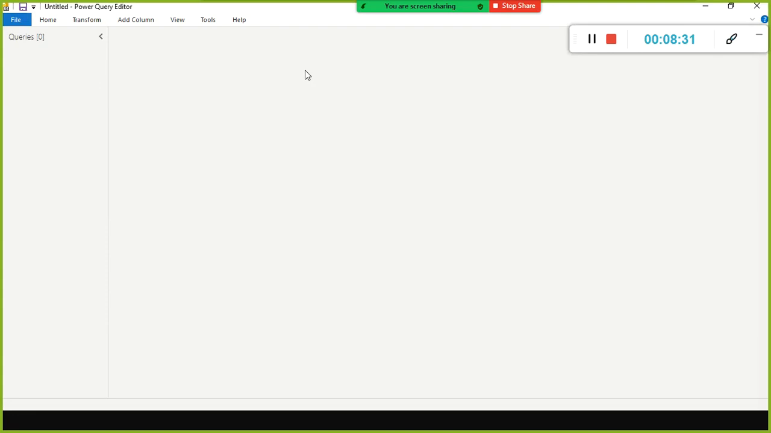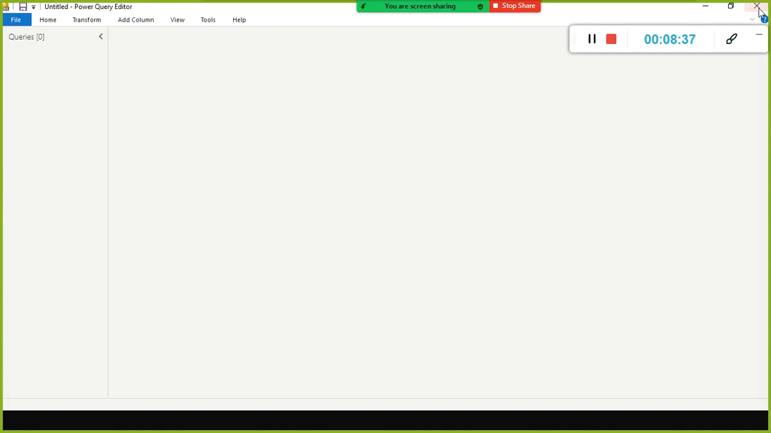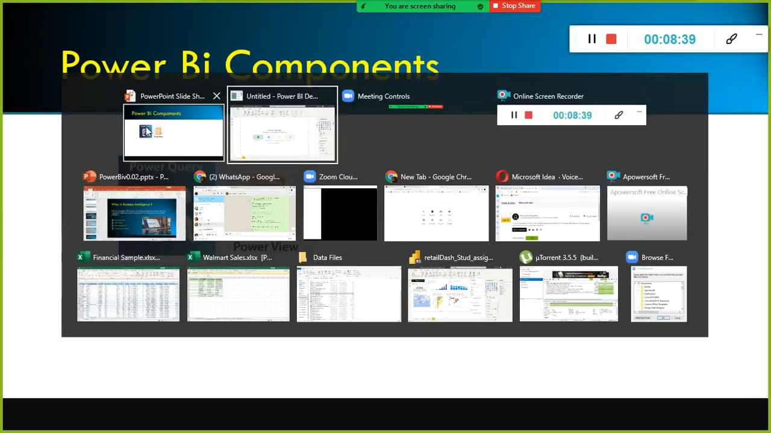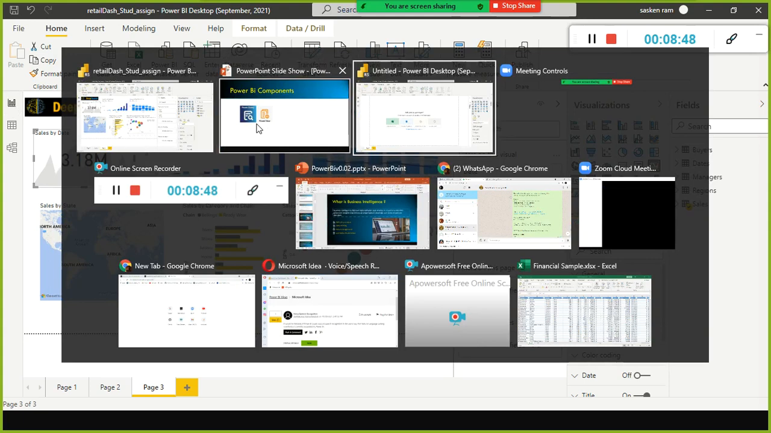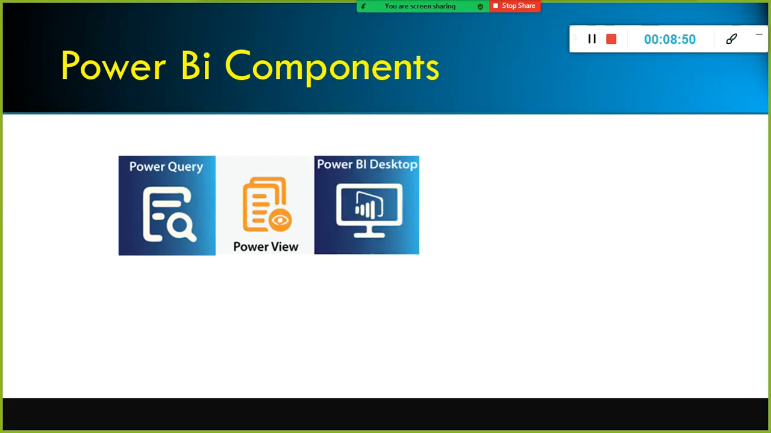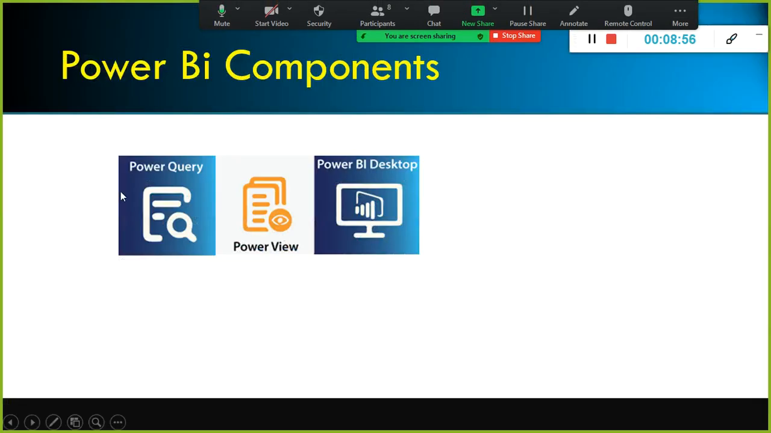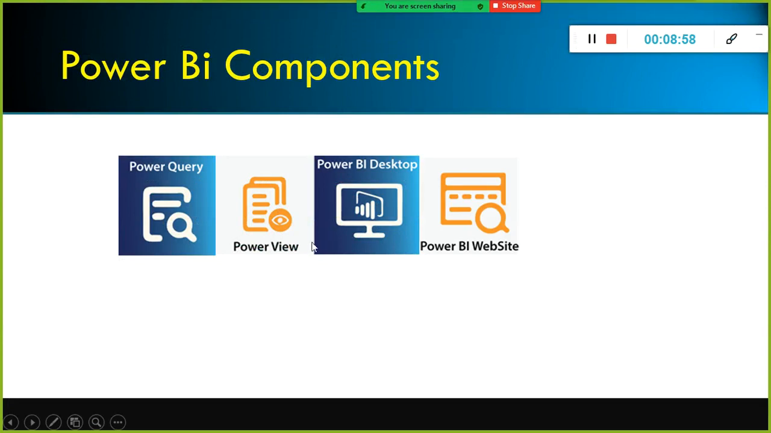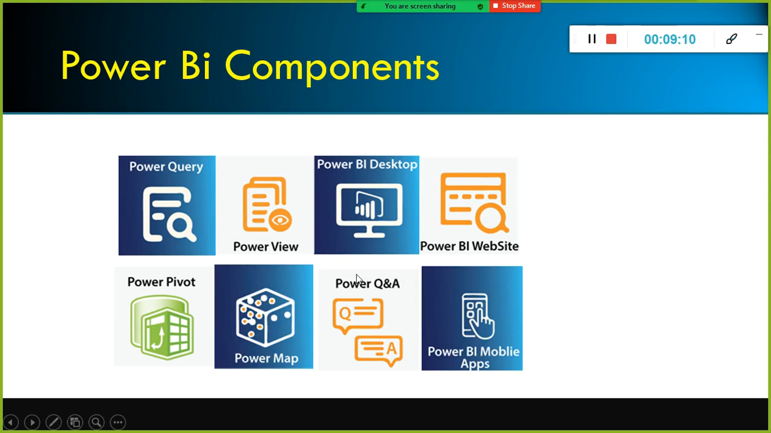So this is the Power Query editor, and the next one is Power View. Power View is this one, the visualization. This is called your Power View, and the next one is Power BI Desktop. The entire thing is called your Power BI Desktop. This incorporates Power Query, Power View, and also Power Pivot. Power BI Service is a different thing. And Power Map, we will see what that is, and Power Q&A is nothing but natural language processing.